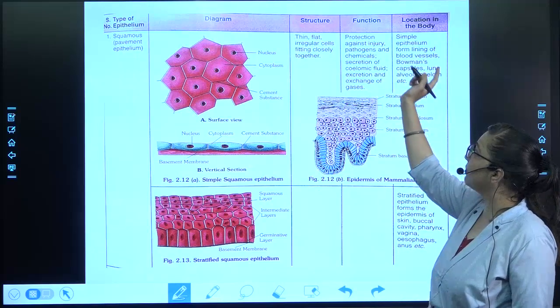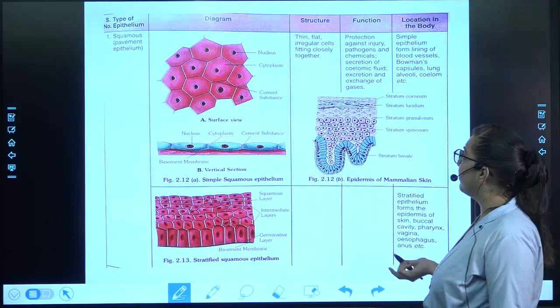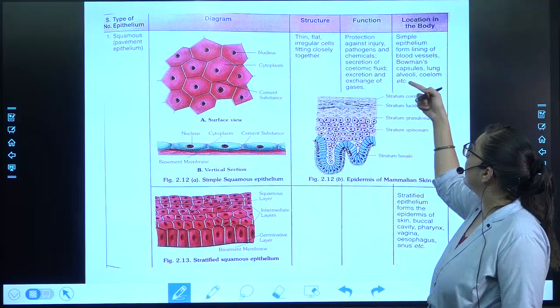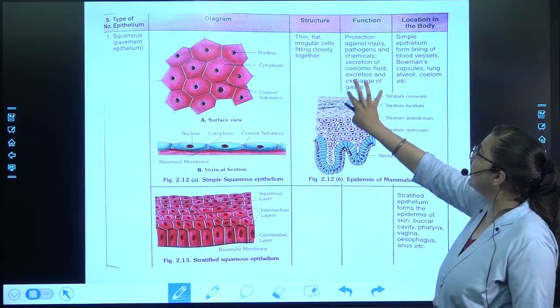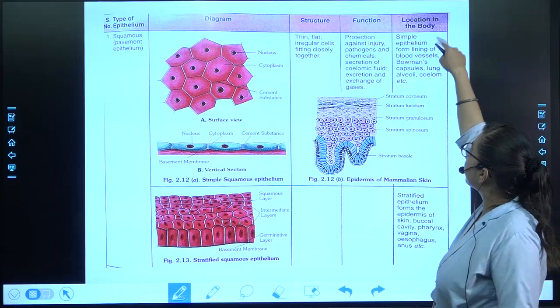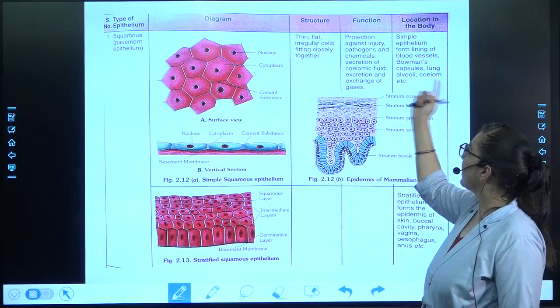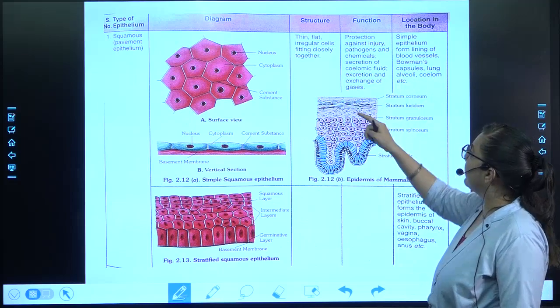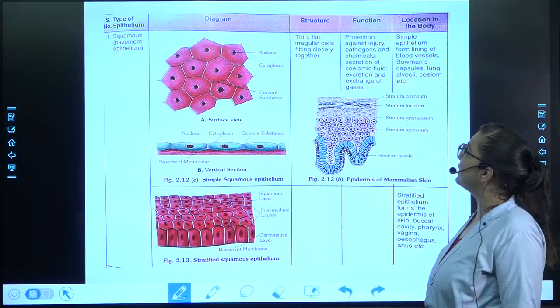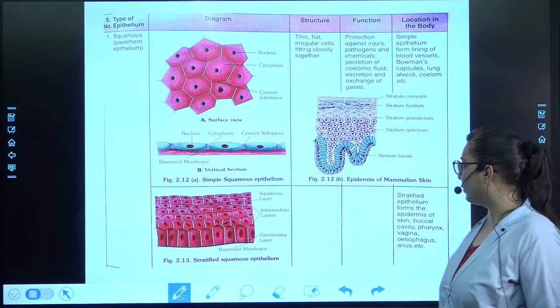It helps in protection against injury and pathogens, and in formation of the coelomic fluid. Whatever its function, from that only you can write about its location. Alveoli, because it's the gaseous exchange. Then coelomic fluid, so it is present in the coelom. So this is how you can correlate the two things.